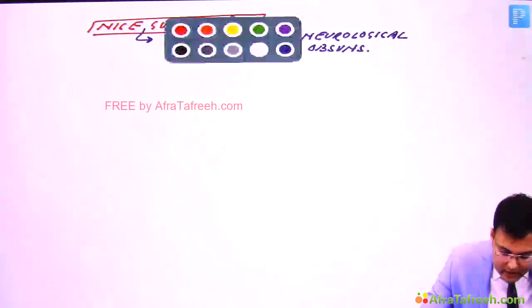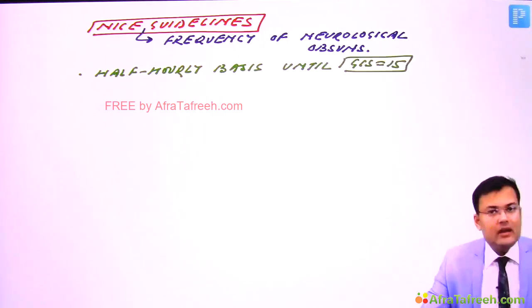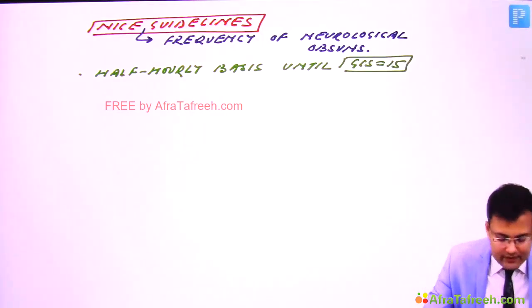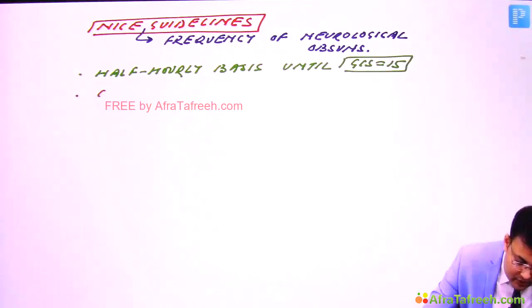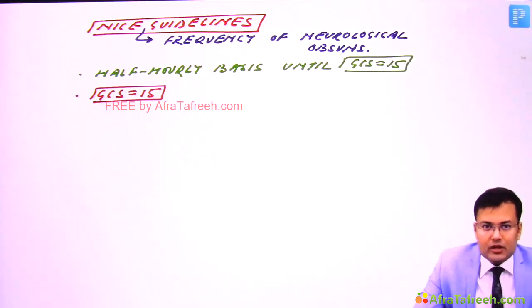Right? So we have to perform neurological observation on a half-hourly basis until GCS becomes 15. Now suppose the GCS becomes 15. So what should be the frequency of neurological observations?